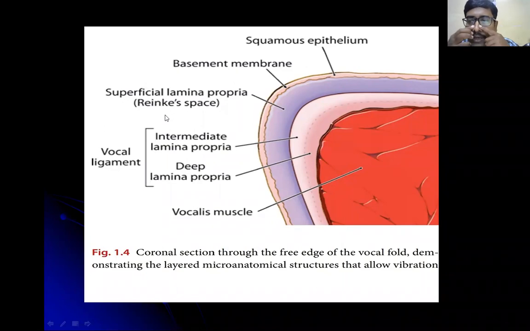And they'll ask the question: is Reinke's space a part of squamous epithelium? Is it a part of the superficial layer of the lamina propria? Is it a part of the deep layer of the lamina propria, or is it a part of the vocalis muscle? Reinke's space is a space present in the superficial lamina propria. So Reinke's space is a part of the superficial lamina propria.